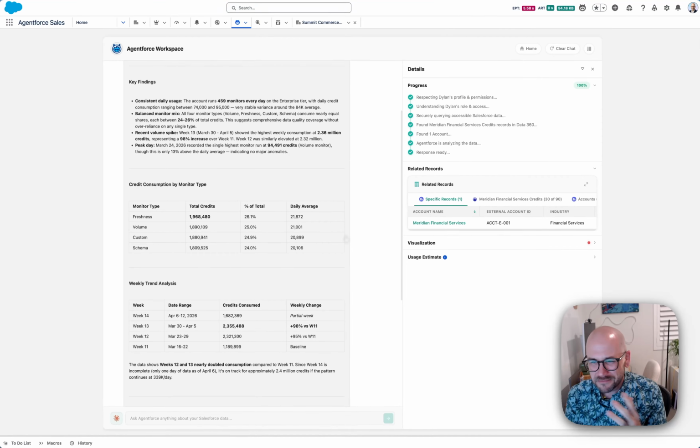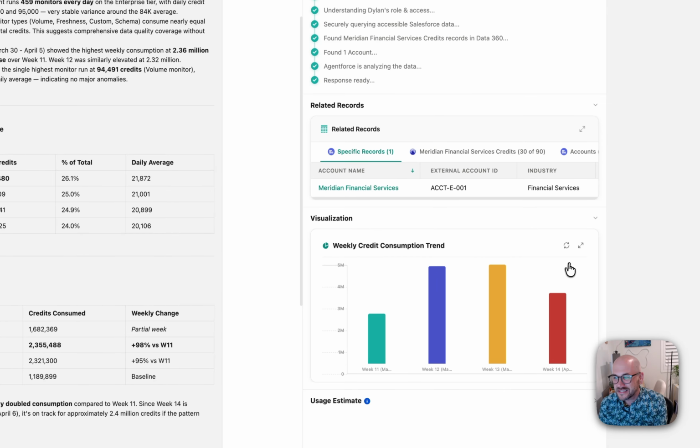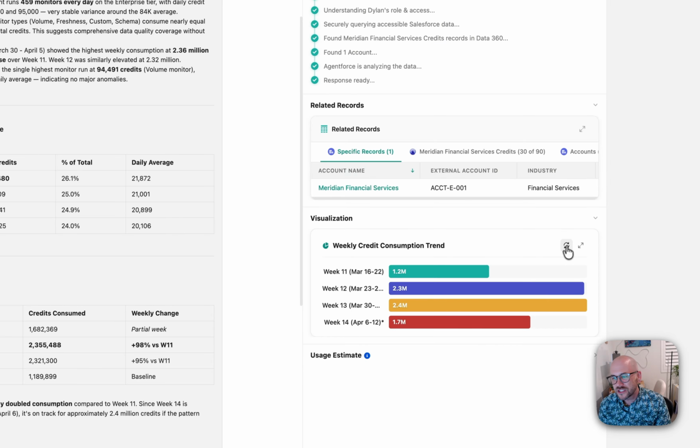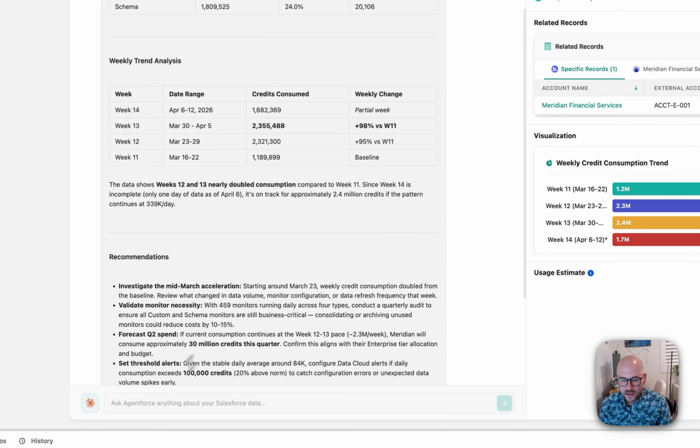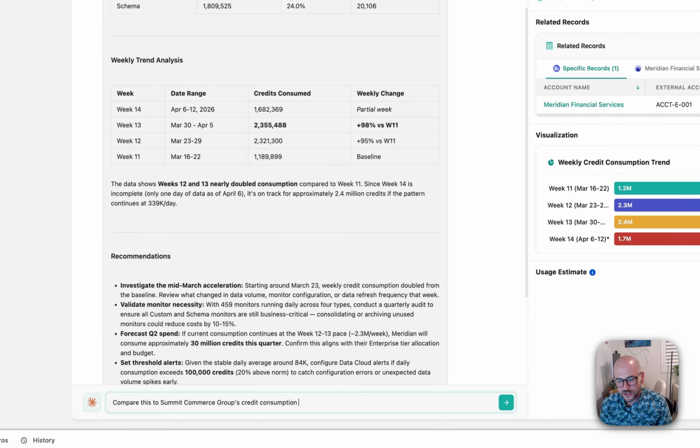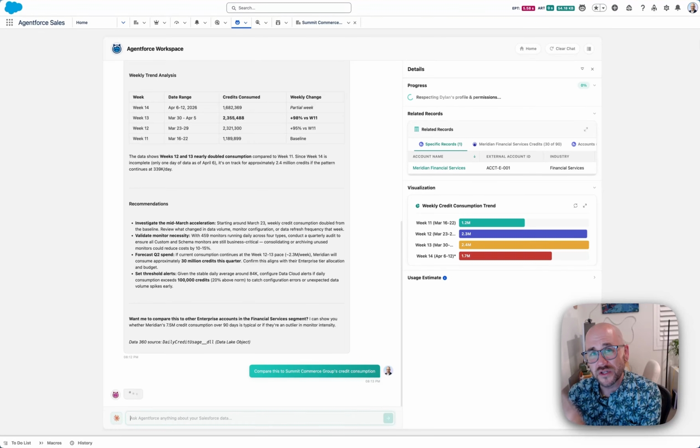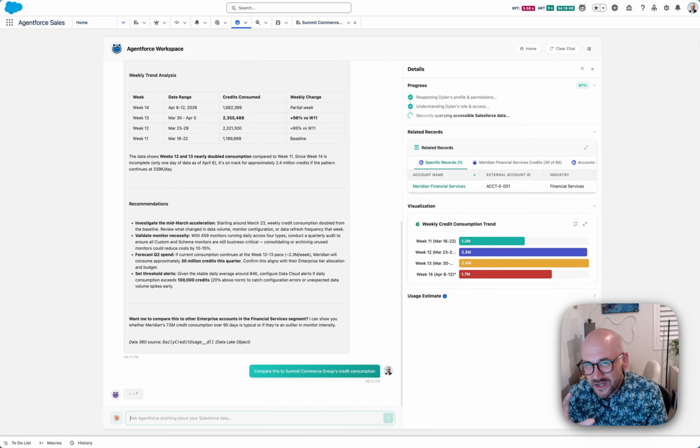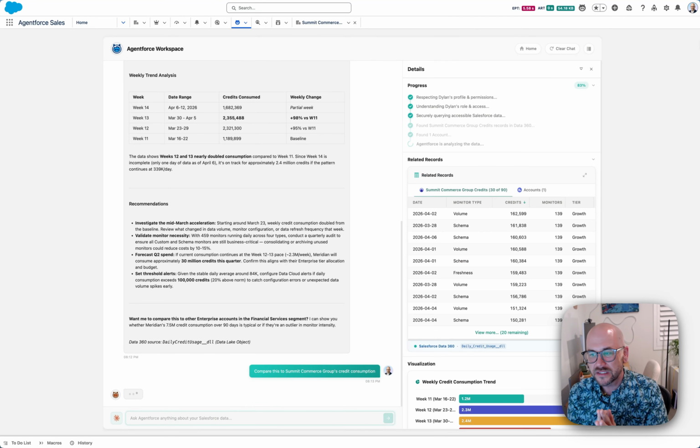I'm not much of a text person. I like visuals, and I can see graphs here that I can change to make sure they fit my needs. Now, if I go down and I ask a follow-up question and I say, hey, you know what, compare this to another account, the agent's going to hold context here. It's going to make sure that this side-by-side comparison is going to be really valuable for me. So let's give the agent a moment to do this.